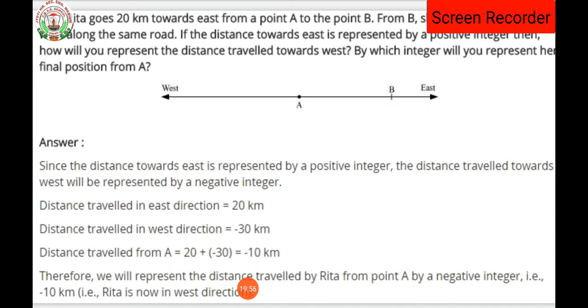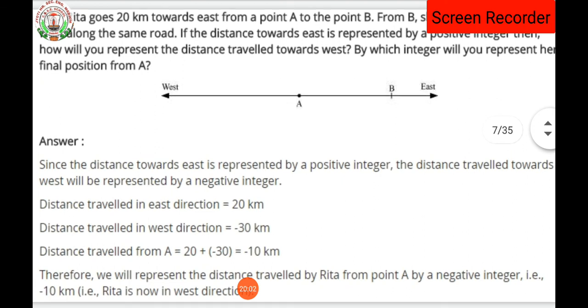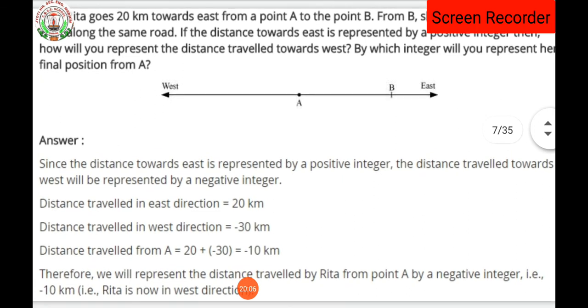Clear up to here? So in this way, students, we have completed the solutions up to question number 6. Tomorrow we will do the rest of the questions. If you have any doubt, you can ask me through my WhatsApp number.